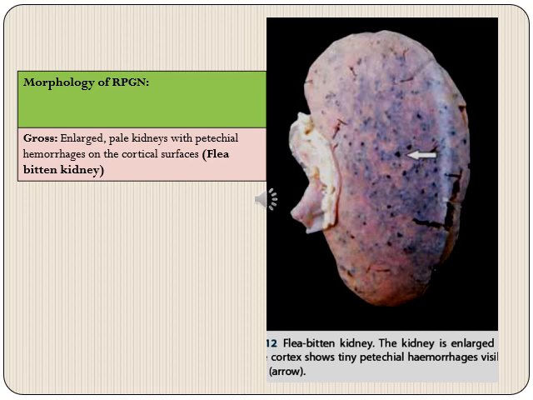Then coming on to morphology of RPGN, grossly the kidneys are enlarged, pale, with petechial hemorrhages on the cortical surface, and the characteristic appearance of RPGN is described as flea-bitten kidney because of these petechial hemorrhages on the surface of kidney. So on the right we have this gross picture of RPGN where we can see multiple pinpoint hemorrhages. They are there on the surface of kidney, giving it a flea-bitten appearance.